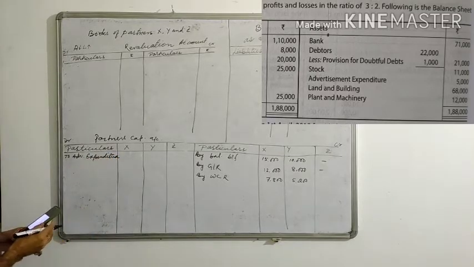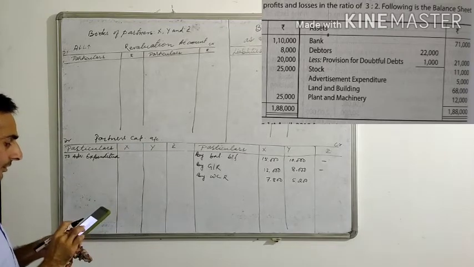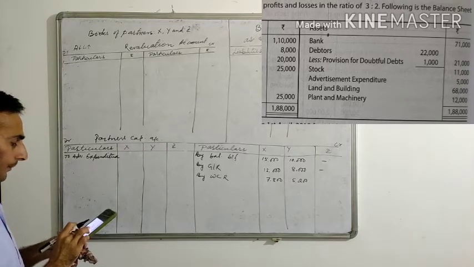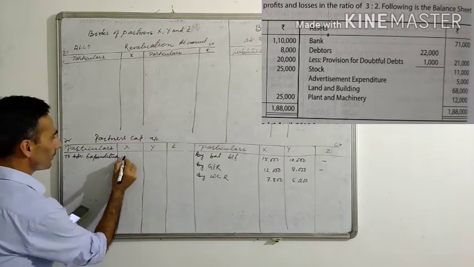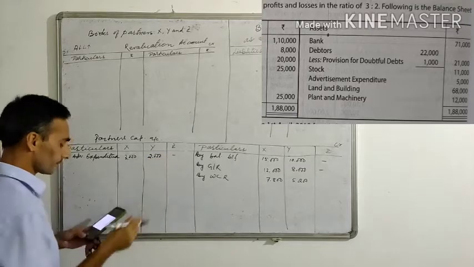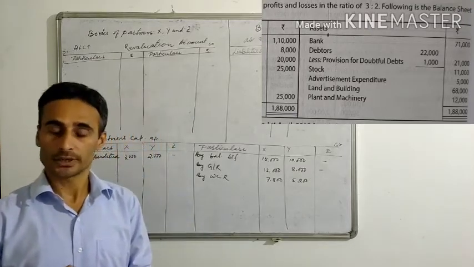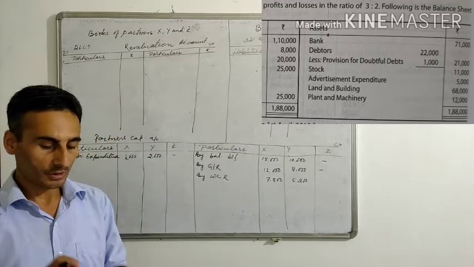Okay, and this is to be distributed to the old partners in the old ratio, that is 3:2. So you have here 3,000 and 2,000. Then you have land and building, plant and machinery. So nothing is there to be taken to the balance sheet.